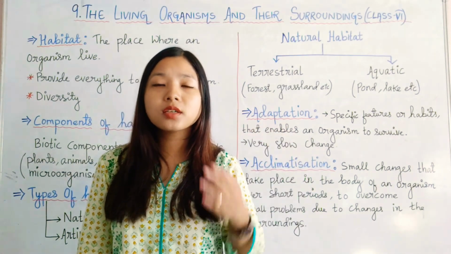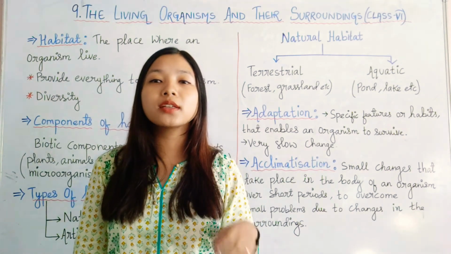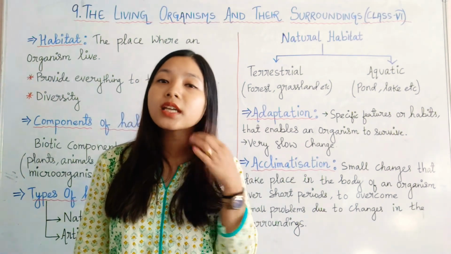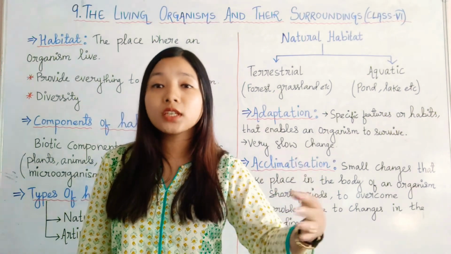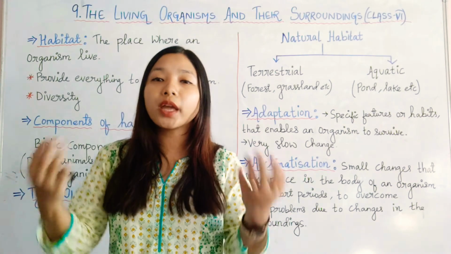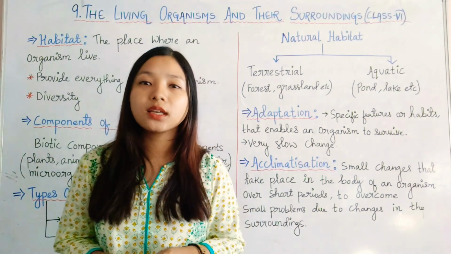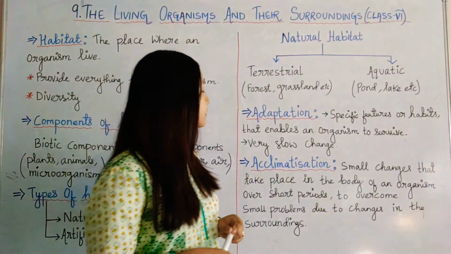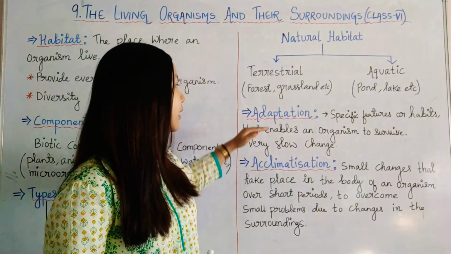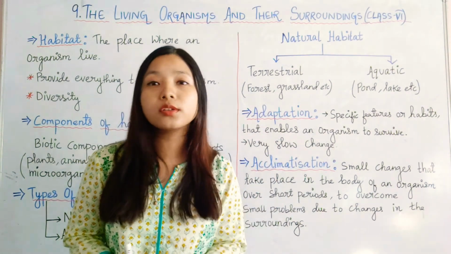So those organisms who are unable to acquire certain features or habits that help them to survive along with the changing habitat will die out, and those who acquire these adaptations will live on this earth.